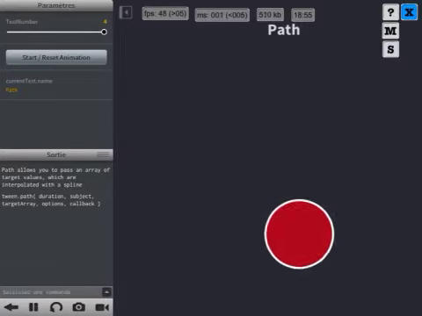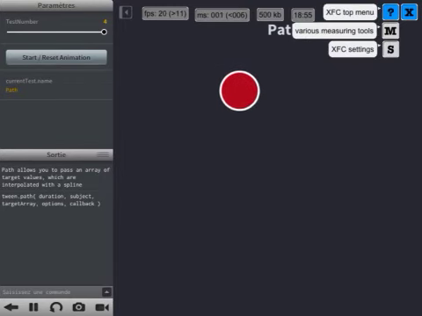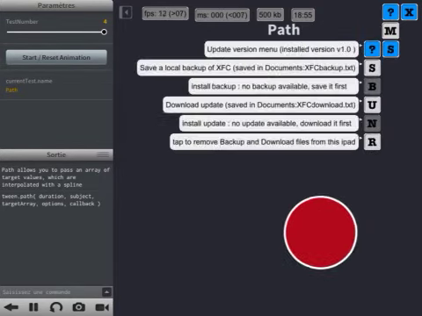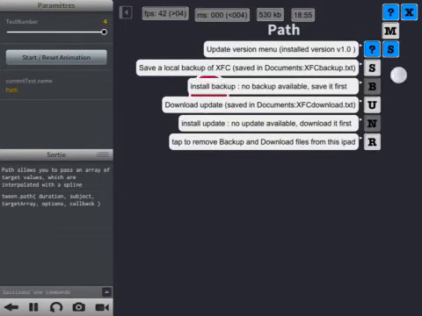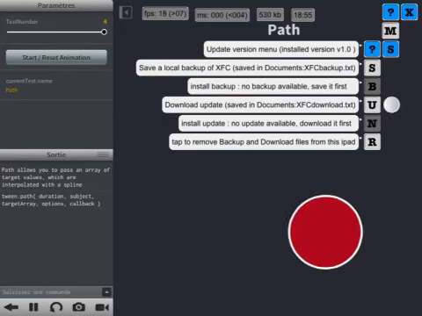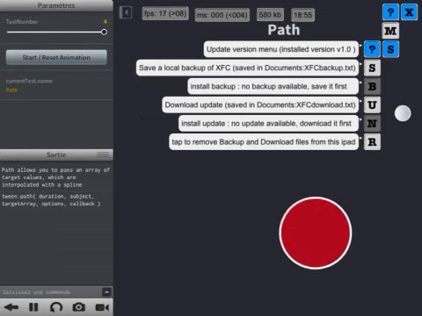Something else is the second menu, which is the settings menu that you have here. It enables you to save a backup of this program, and it also enables you to download a new version from the web and install it by pressing on this button. And that's it.